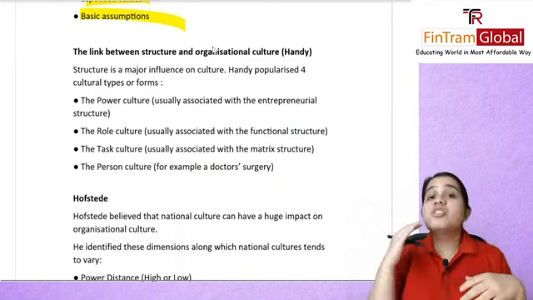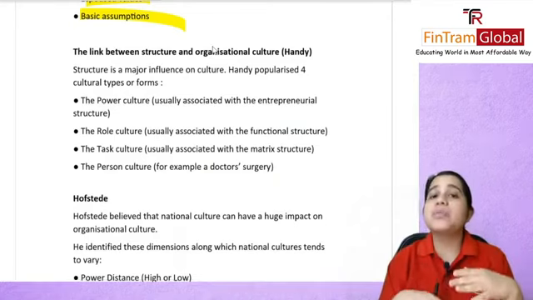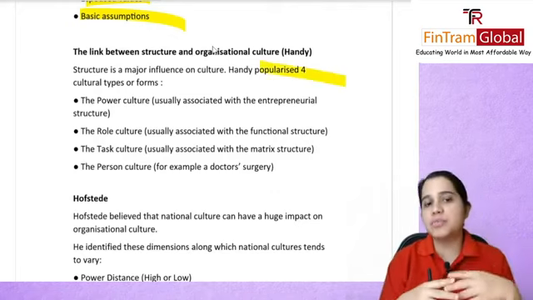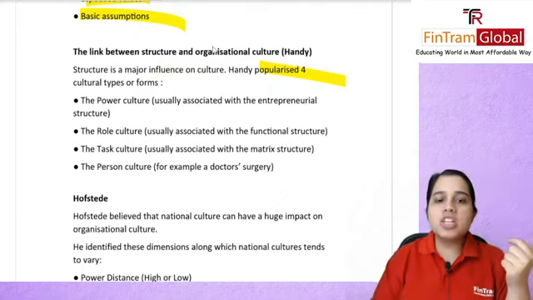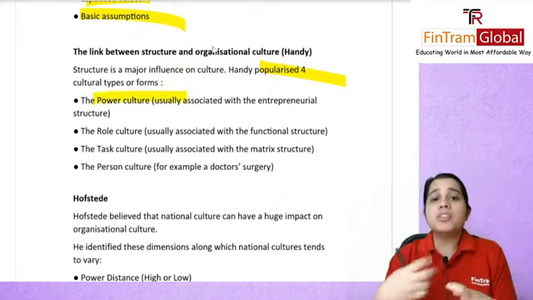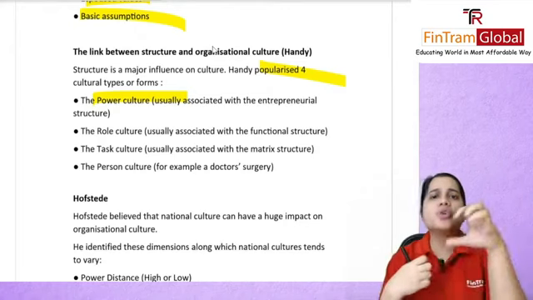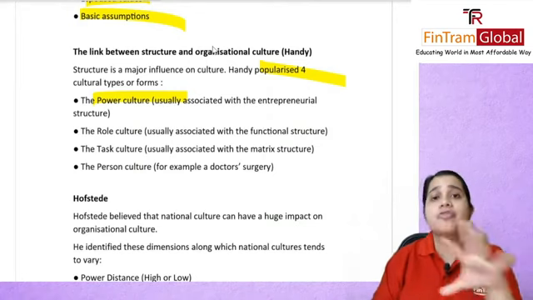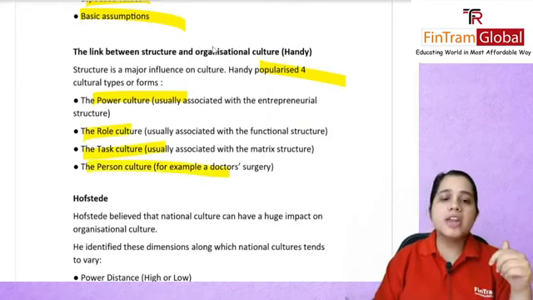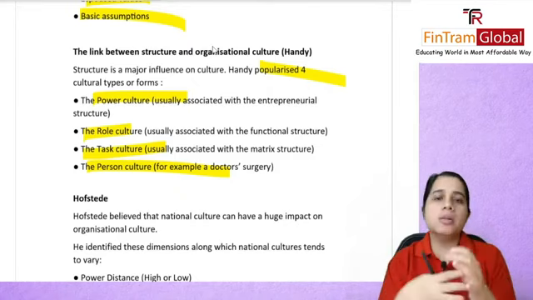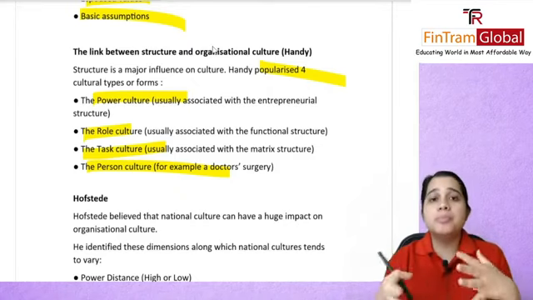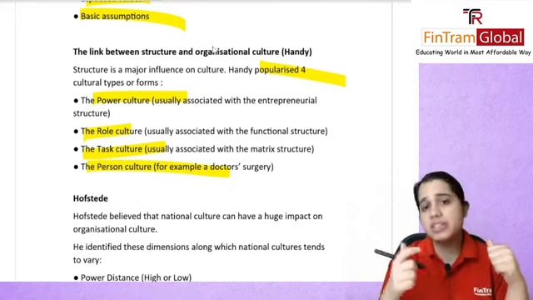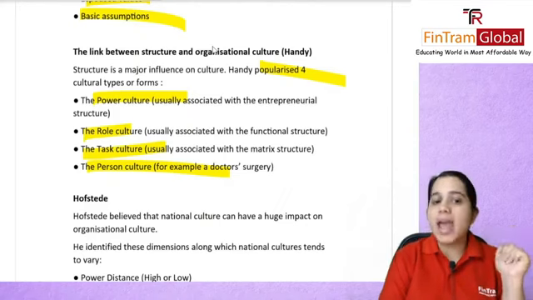Then the link between structure and organization culture was given by Handy, wherein he categorized four cultural types. There was your power culture, usually associated with an entrepreneurial structure, where one person has all of the power and exerts it. You have your role culture, with different functions, your task culture, and your person culture, with specialization. Maybe a law firm wherein people are all specialized, or a group of accountants opening a firm. They will have a person culture. So that was given by Handy.